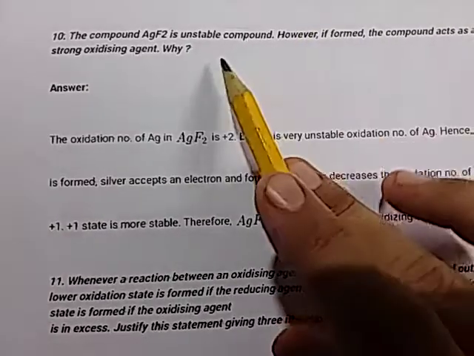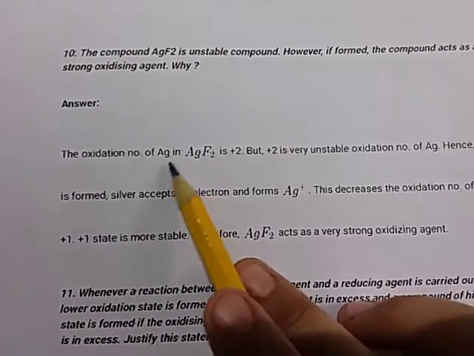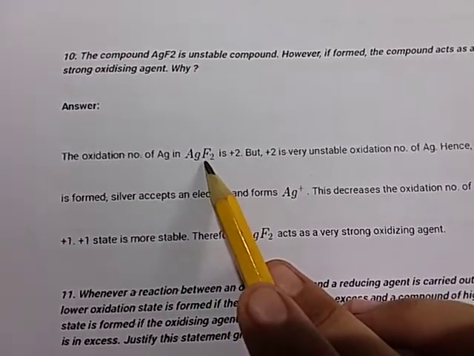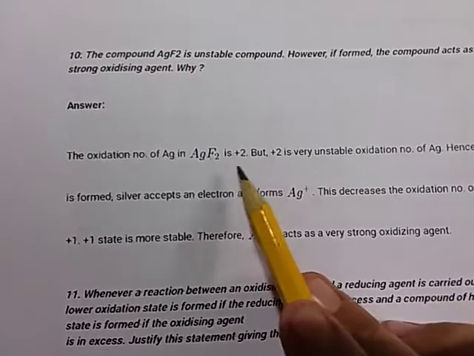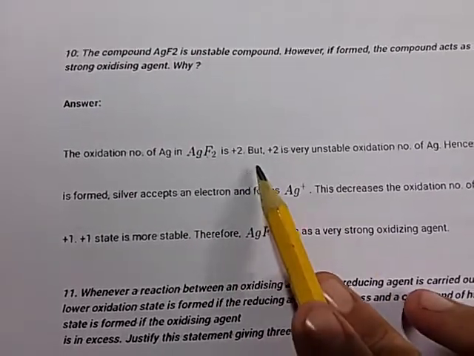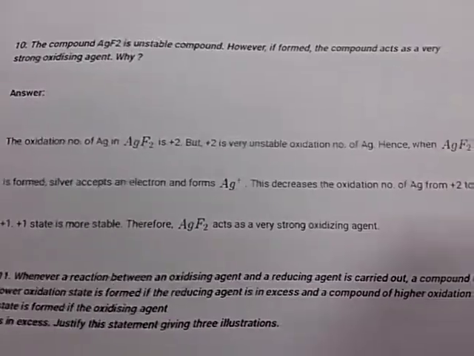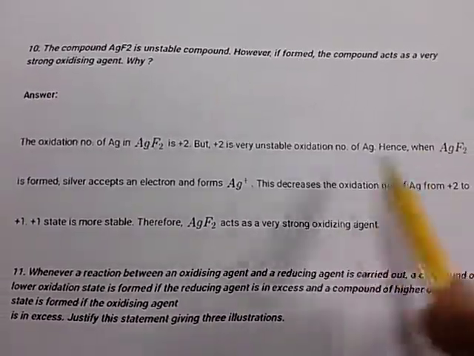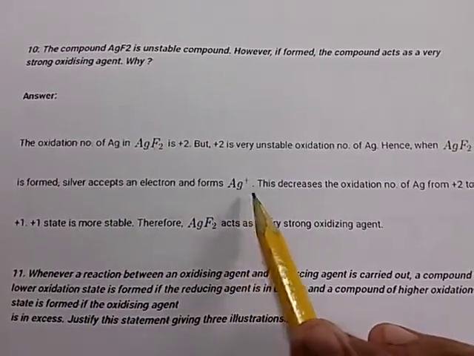AgF2 is an unstable compound because the oxidation number of Ag in AgF2 is +2, as fluoride is -1. But +2 is a very unstable oxidation number of Ag. So when AgF2 is formed, silver accepts an electron and forms Ag+.